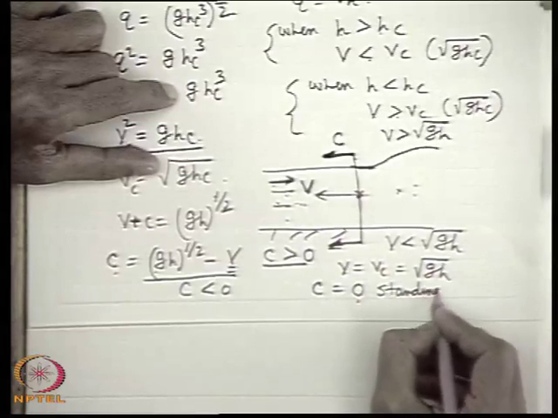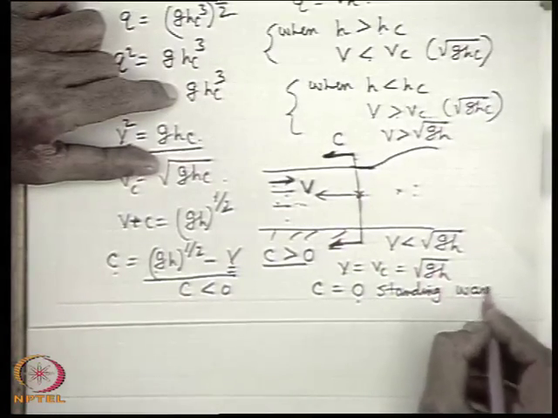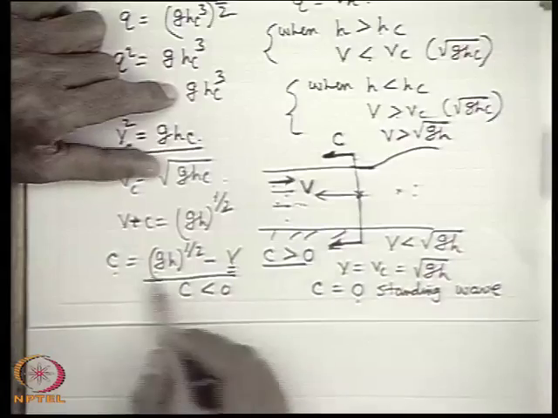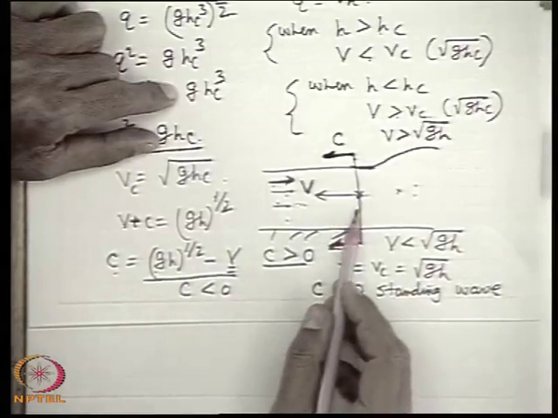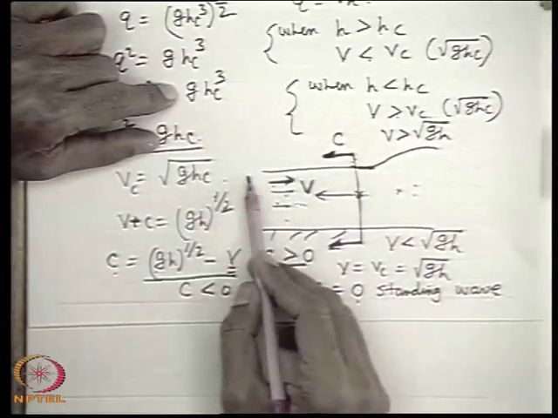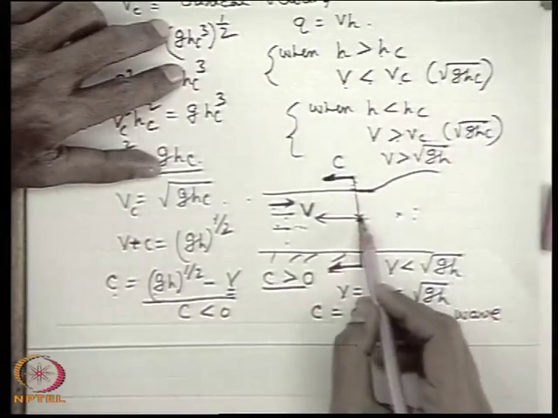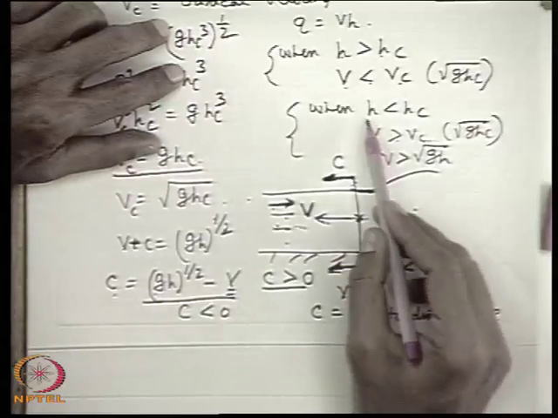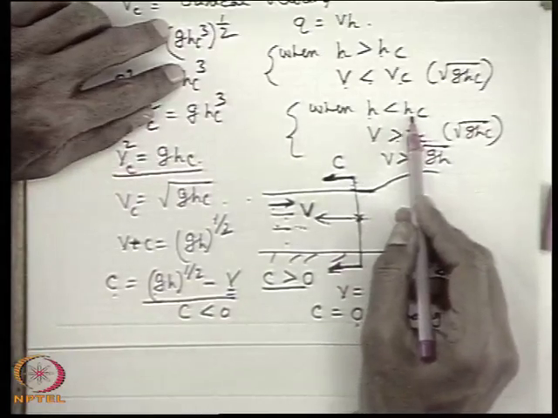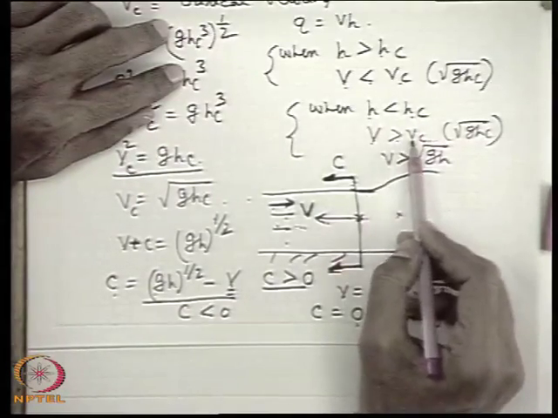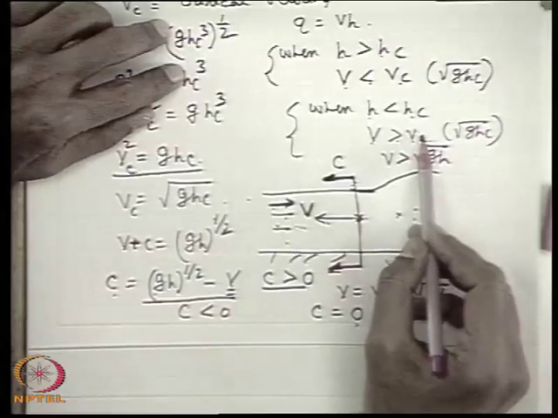That means in a critical flow situation, the disturbance creates a standing wave. In other situations, the disturbance creates a wave which can propagate upstream when h is greater than hc and V is less than Vc, or it will not propagate upstream when h is less than hc, that is the critical depth, and the velocity of flow is greater than Vc, the critical velocity.